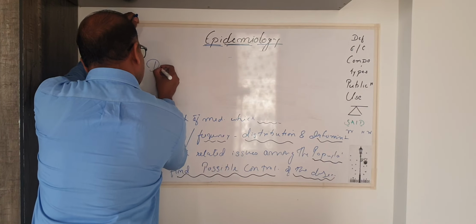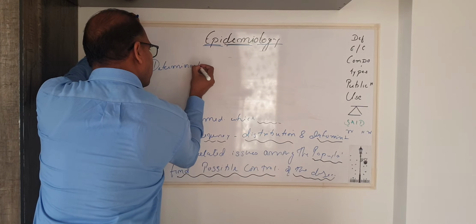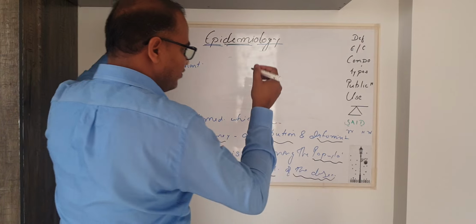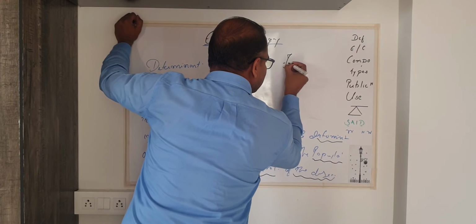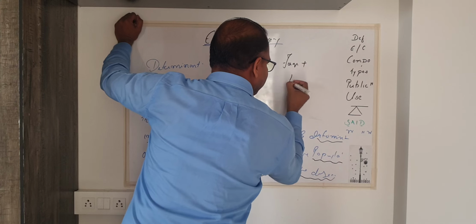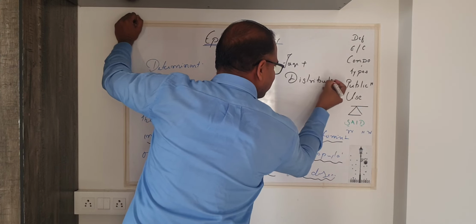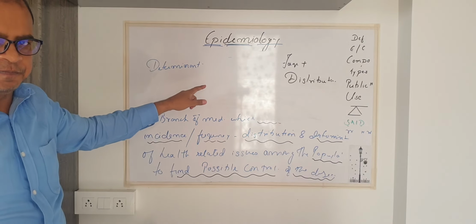Once we have got the data, after studying the frequency of the disease plus distribution of the disease, we reach a final conclusion.